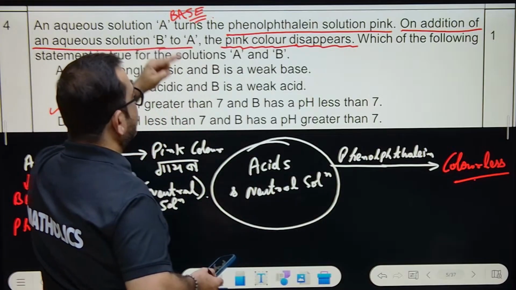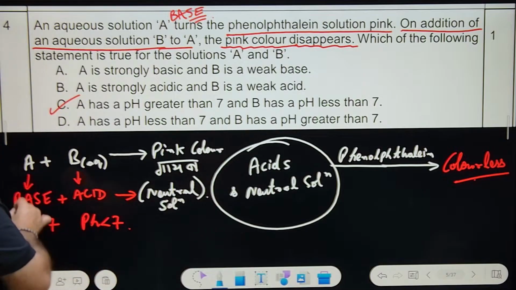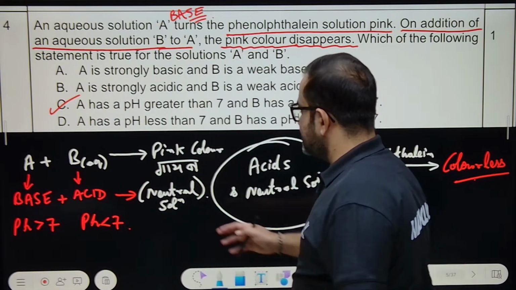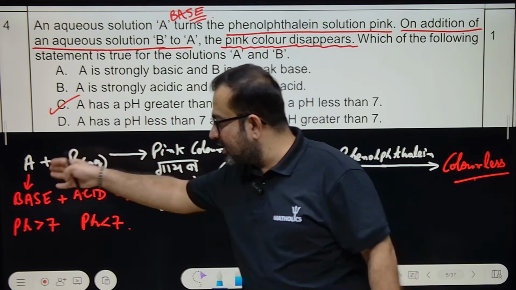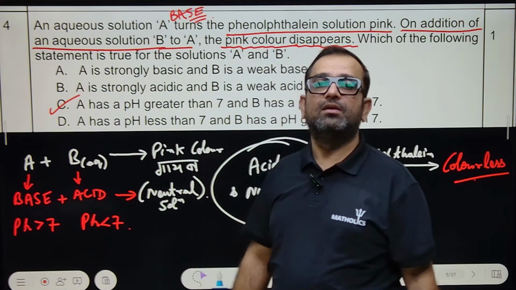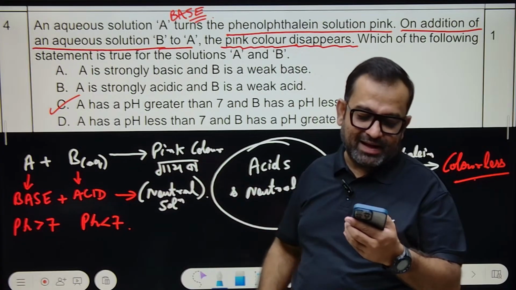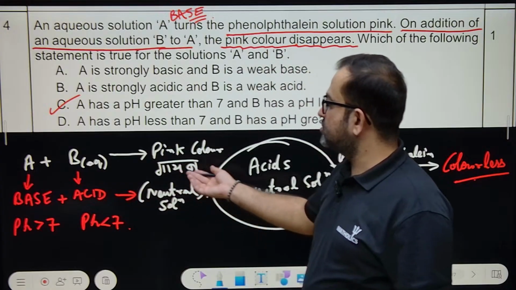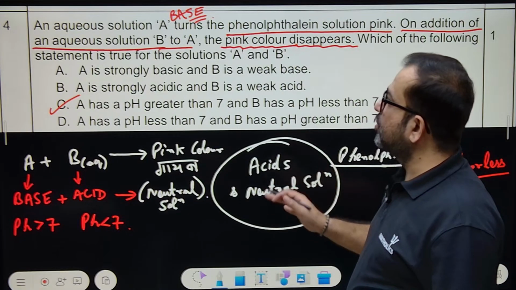On adding an aqueous solution B to A, the pink color disappears. That means on adding solution B to A, you have to write like this: A plus B. A is base. If the pink colored solution is there and you have put another solution B and the color is vanishing, that means it is neutralizing this base. And who can neutralize a base? Tell me, who can neutralize a base? Acid. So B has to be an acid. That's it. So base plus acid gives salt. Obviously, base plus acid gives what? Salt plus water.